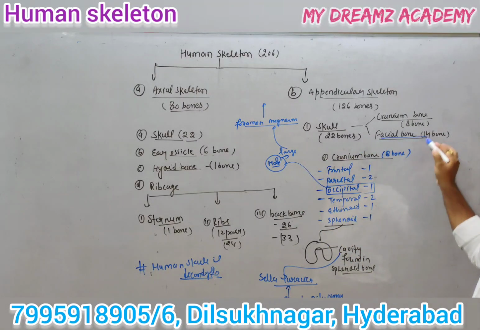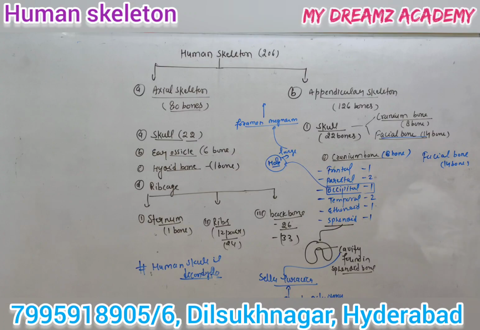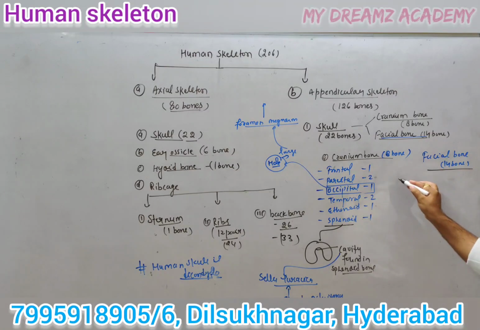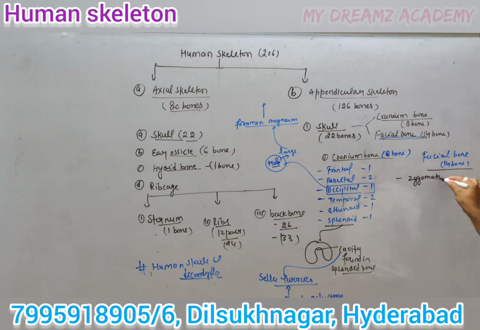The second part of the skull is the facial bones. Already I said that 14 bones are found in our face region. The first facial bone is the zygomatic. How many? 2 zygomatic bones, found in the cheek region.